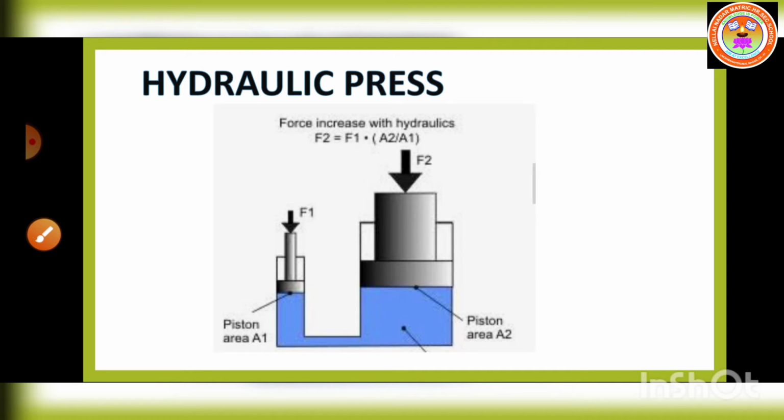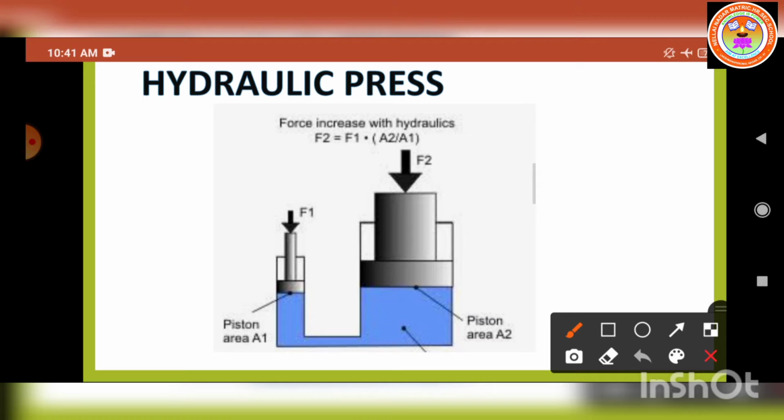Pascal's law became the basis for one of the important machines ever developed, the hydraulic press. So now let us see the construction of the hydraulic press. It consists of two cylinders of different cross-sectional area. See the figure also. Two cross-sectional areas: the first one is denoted by the symbol A1, and the second cross-sectional area is denoted by the symbol A2.